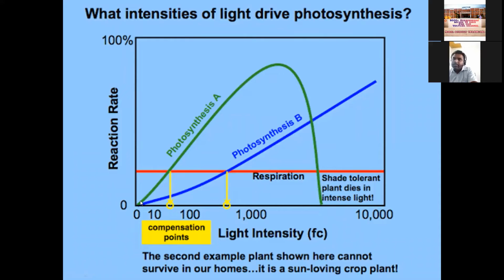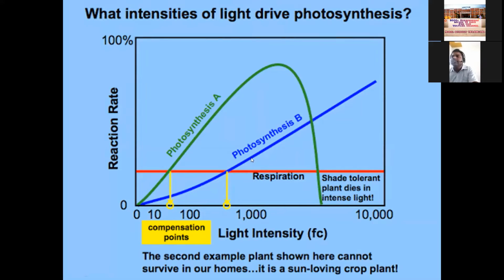For shady plants, if you observe the green line, the photosynthetic rate increases, and at a particular point it decreases. Why? Because shady plants cannot tolerate high light intensity. And for heliophytes, they can bear high light intensity. The photosynthesis rate of the heliophyte keeps increasing as light intensity increases, so shady plants and sun plants are different.